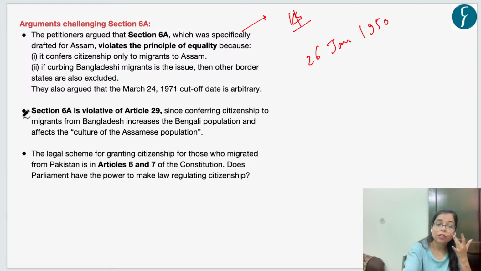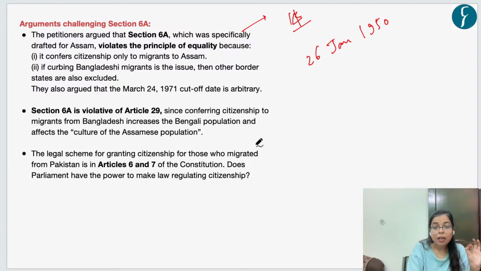The second argument was that this Section 6A is violative of Article 29 of the Indian Constitution. Now, Article 29 is a fundamental right of the citizens of India to preserve their distinct culture and distinct language script. The indigenous Assamese people feared that when citizenship is granted to these immigrants from Bangladesh, this will bring demographic change in Assam, and they will not be able to preserve their distinct culture and language. So this is violative of Article 29.